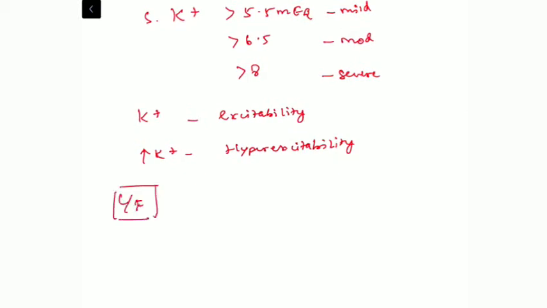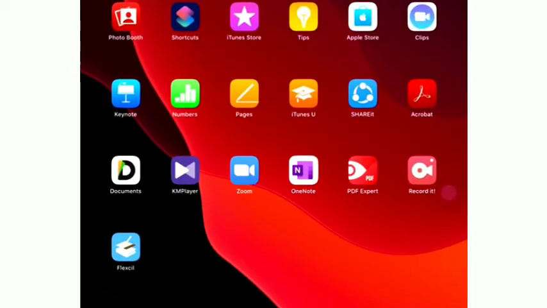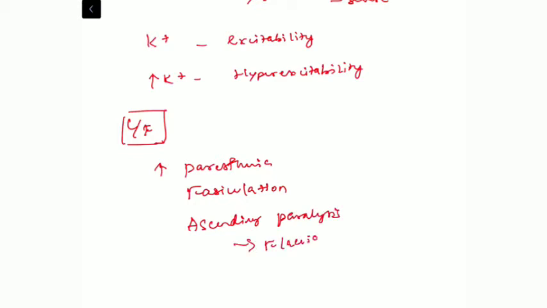So what are the common presentations of the patient with hyperkalemia? There will be excessive hyperexcitability of the muscle, nerve and cardiac tissue. So there will be excessive paresthesia, fasciculation, and at last the patient may have ascending paralysis, and may end up with flaccid quadriplegia.